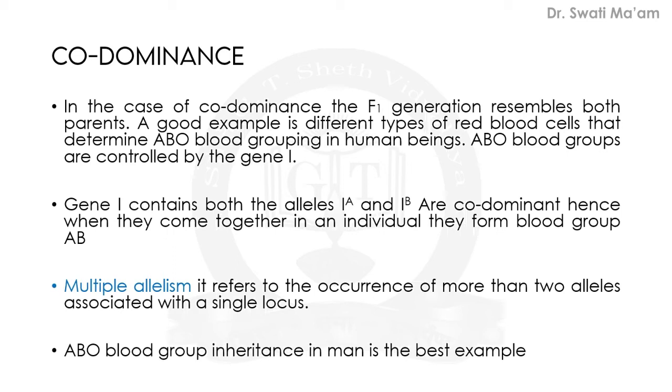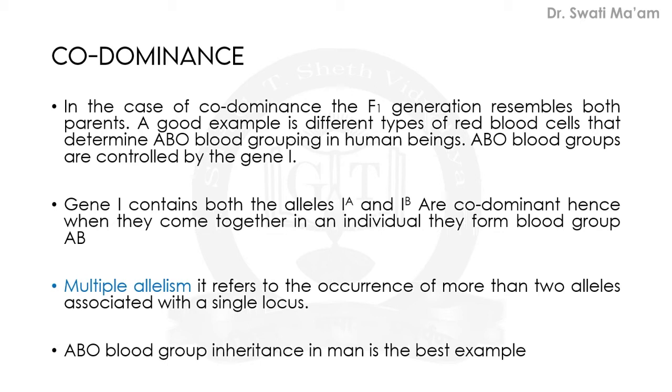Now we have discussed that in the F1 generation, they resemble either of the two parents, like in the monohybrid experiment performed by Mendel. And lastly we have seen incomplete dominance, which gives an in-between or 50-50 type of expression. But this example is a little different. In the case of co-dominance, the F1 generation resembles both the parents, and it is a very good example which is seen in the different types of RBCs that determine blood group, the system known as ABO blood grouping in human beings.